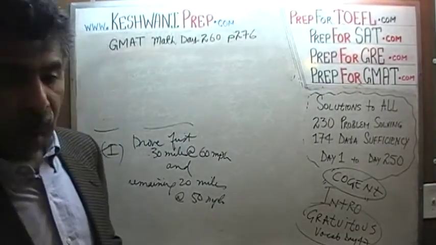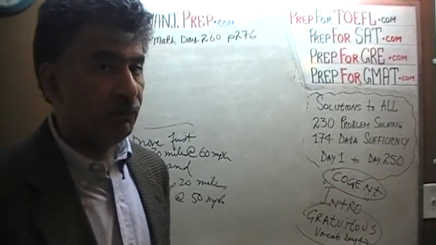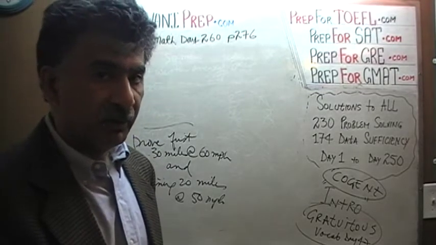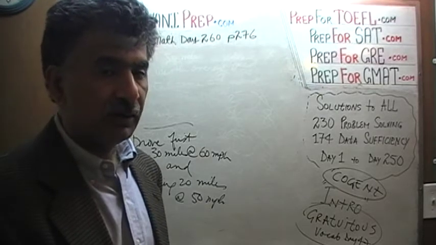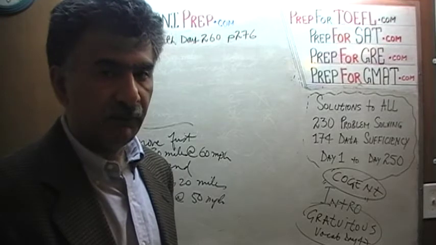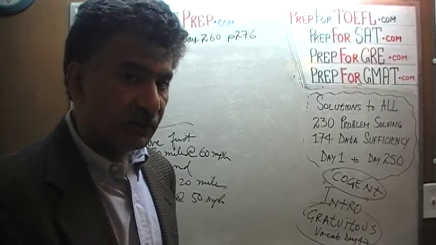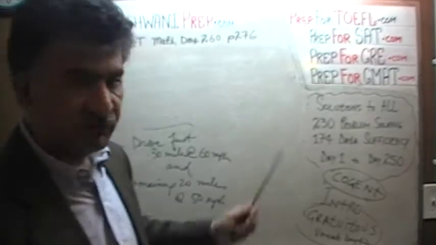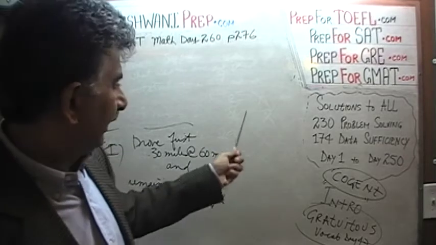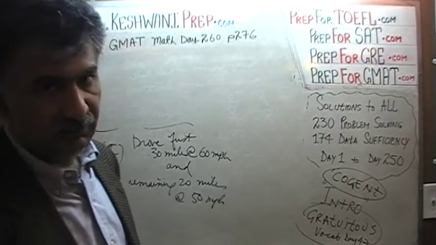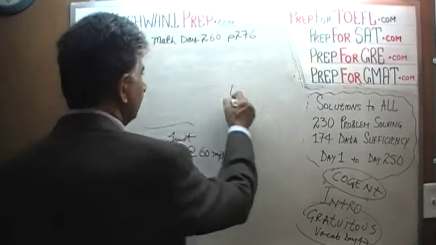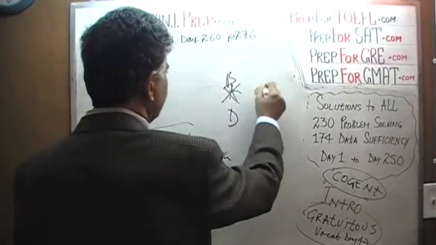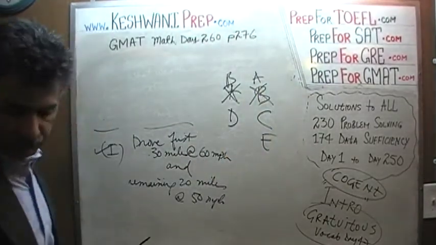So if you find that of the two statements, one is easier than the other, or perhaps you do not understand what information they're giving you in the first statement, or if you find that it is too time consuming to analyze it, and if you find that the second statement is easier to deal with, there's nobody to stop you from doing the second statement first. Just change the setup. Instead of A, D, B, C, E, it becomes B, D, A, C, E. You understand? Usually we do A, D, B, C, E. Just switch them. This becomes B and this becomes A. It becomes B, D, A, C, E. Understand?